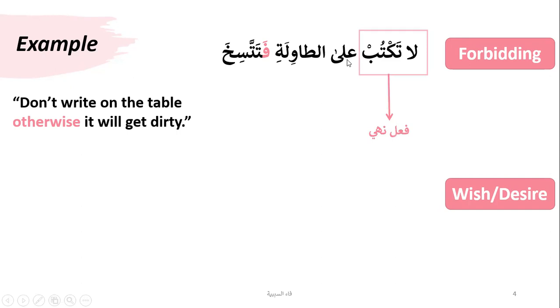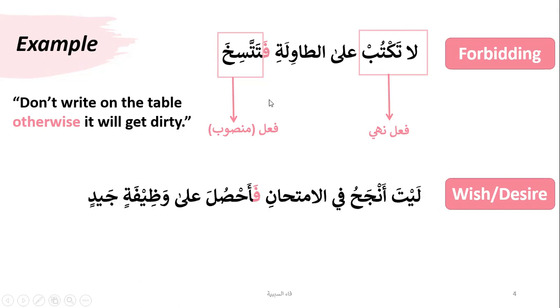So if you spot the fail nahi, which is forbidding, and then it is followed by a fa, which is your fa sababiyya, and this is your fail, which if you notice, it's mansoob, which means it is light. It's not lightest, it's not in its regular form, it's light. And also, if you see, the inside pronoun is matching with the table over here, which is it will get dirty. What will get dirty? The table. So you have to understand the fail will follow the inside pronoun or whatever, the rules will follow to what it is referring to.